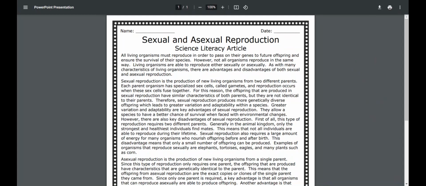Sexual and asexual reproduction. All living organisms must reproduce in order to pass on their genes to future offspring and ensure the survival of their species. However, not all organisms reproduce in the same way. Living organisms are able to reproduce either sexually or asexually. As with many characteristics of living things, there are advantages and disadvantages of both sexual and asexual reproduction.